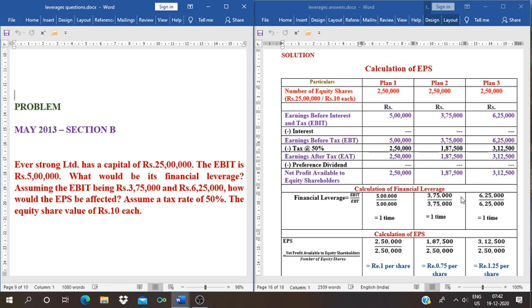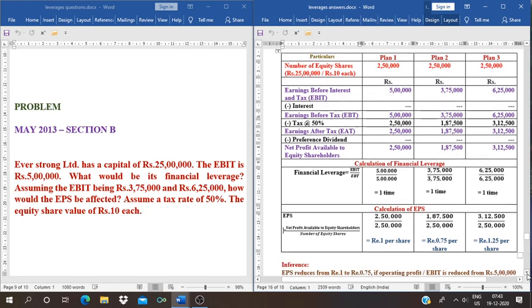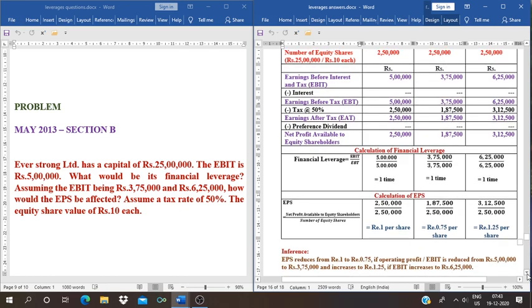For plan 2, EBIT is 3,75,000 and EBT also 3,75,000. Financial leverage is 1 time. And for plan 3, EBIT is 6,25,000, EBT also 6,25,000. Financial leverage is 1 time. Next, we need to calculate EPS for all the 3 plans. The formula for EPS is net profit available to equity shareholders divided by number of equity shares.